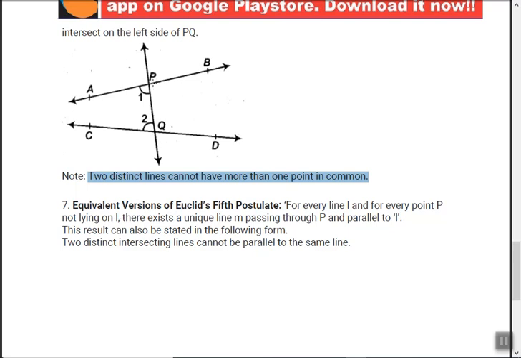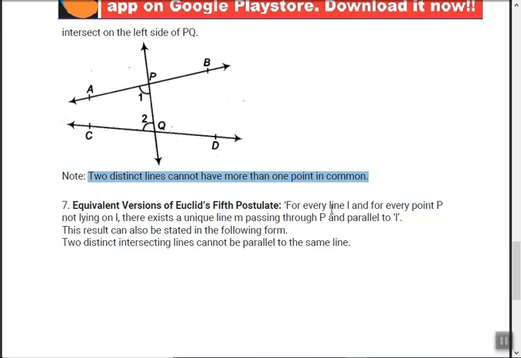Let's say this is the point P. Then there exists a unique line M, let's say this AB, passing through P and parallel to L. Means we can draw this AB in such a way, turn it like this, passing through P, such that it will be parallel to CD.